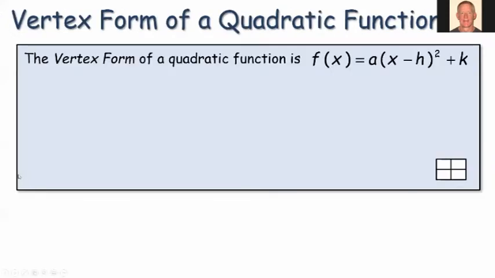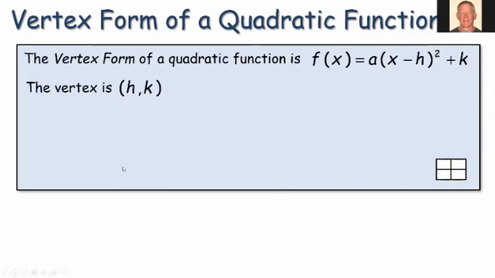Okay, now we're going to introduce what we call the vertex form of a quadratic function. And here's what it looks like. F of x, remember that's our function notation, equals a times x minus h squared, that whole expression inside the parentheses is squared, plus k. So this should look familiar, right? The h and the k and the a we saw in our linear transformations.